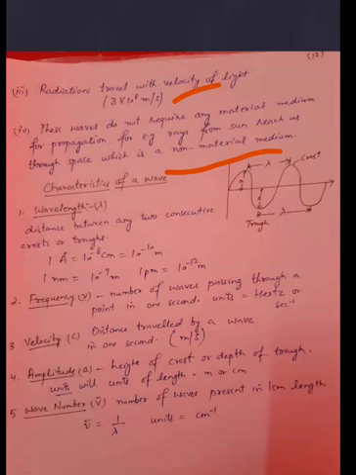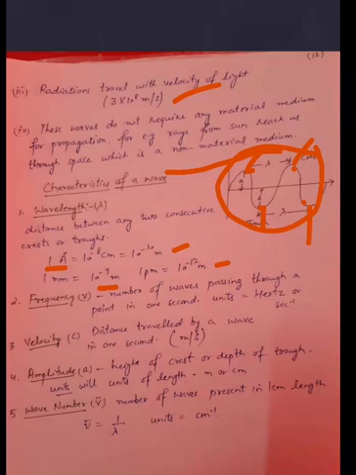Now we come to characteristics of a wave. I have shown this diagram here. This upper part is crest and this lower part is trough. So first characteristic is wavelength. Wavelength is the distance between two consecutive crests or two consecutive troughs. It is denoted by lambda and the unit is angstrom. 1 angstrom is equal to 10 to the power minus 8 centimeter or 10 to the power minus 10 meter. Also, 1 nanometer is equal to 10 to the power minus 9 meter, and 1 picometer is equal to 10 to the power minus 12 meter.